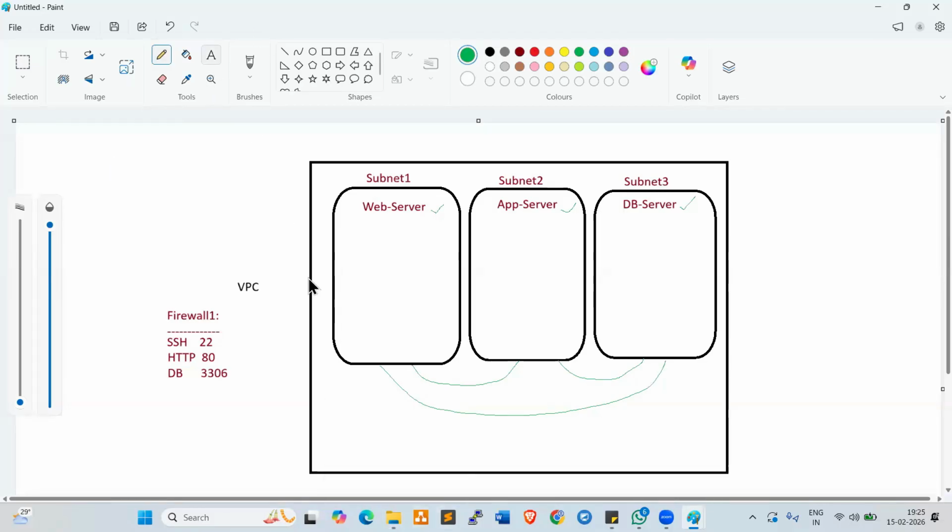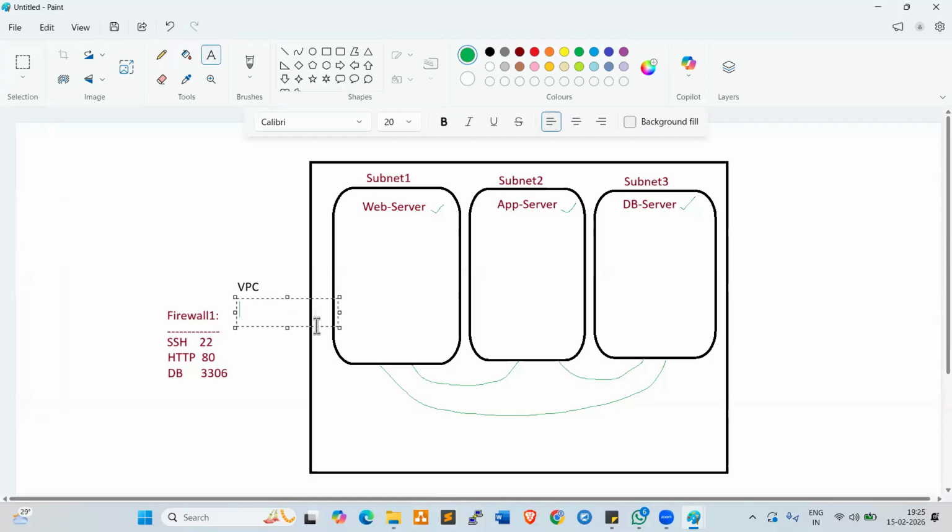For example, here the VPC range is 10.0.0.0/16, and this web server IP range is 10.0.0.0/24, this range is 10.0.1.0/24, and 10.0.2.0/24, right?